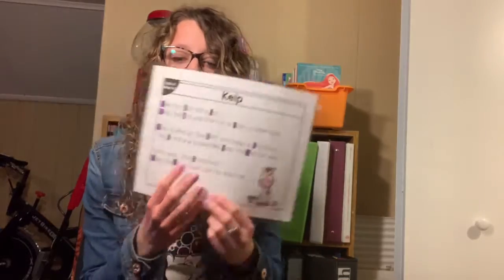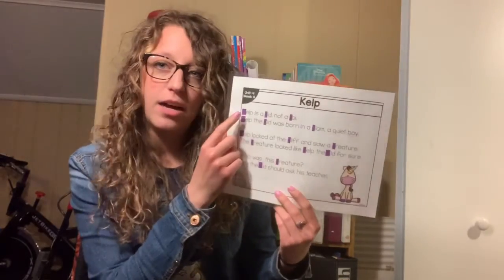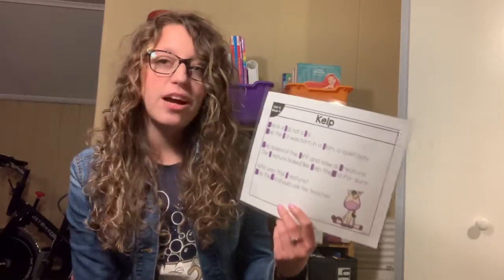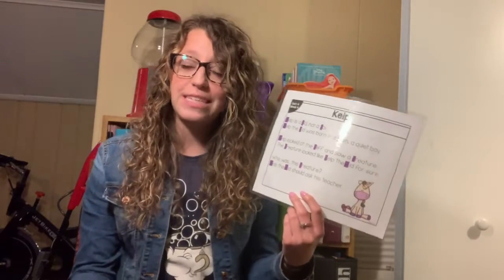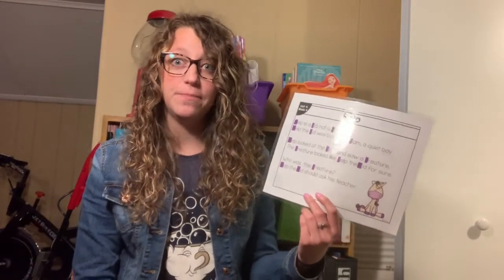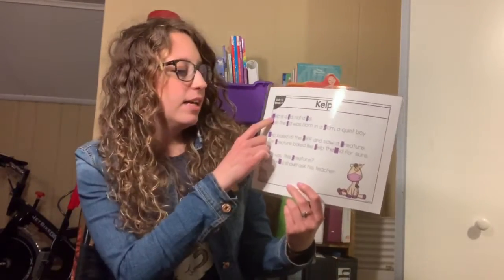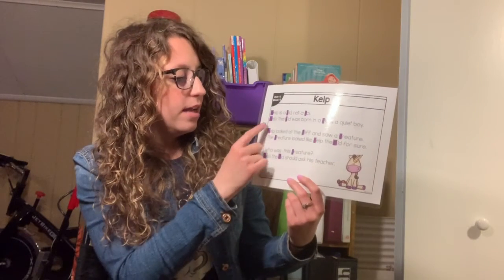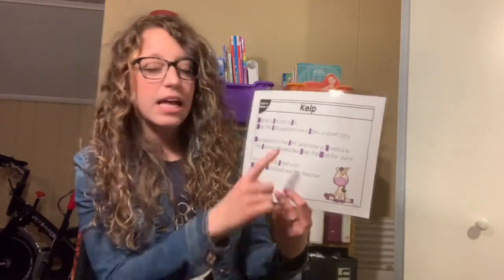Now, what we're going to do next is our poem. Today, these letters are highlighted with purple. The reason they're highlighted is because, remember yesterday I said we were going to learn about alliteration. Alliteration means the beginning sounds are the same in these words. And they all say k, k, k at the beginning. So, kelp, kid, koi, kelp, kid, clam.